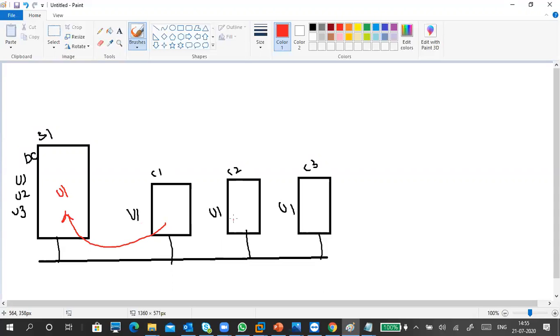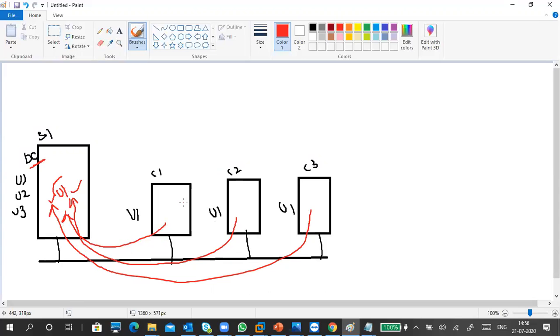Again, whenever it logs into C2, it goes to our domain controller, verifies the account and makes it log in. Whenever it logs into C3, it goes to the domain controller only. So who is verifying our account? The domain controller only is verifying our accounts.